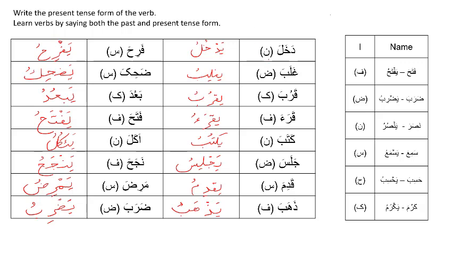So this is what you should have done. Dakhala is bab nasara, which is shown here. This means that the ain letter, which is kha, should have a dhamma. So we have yadkhulu. Qadima is bab samia. Samia has a kasra and then a fatha. So here the fail mudare will be yaqdimu. So notice the ain letter should have a kasra.